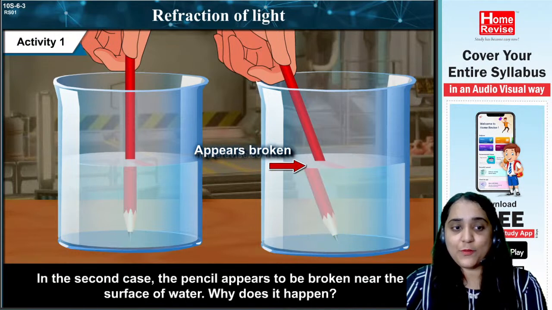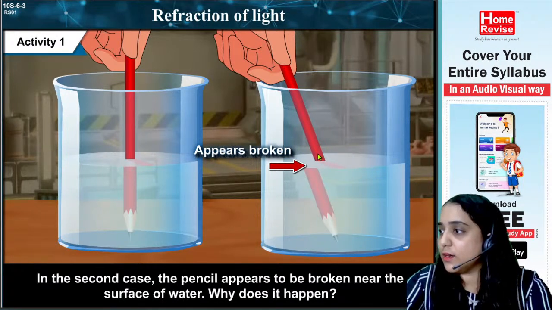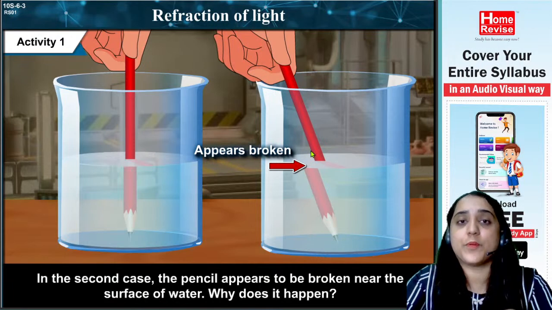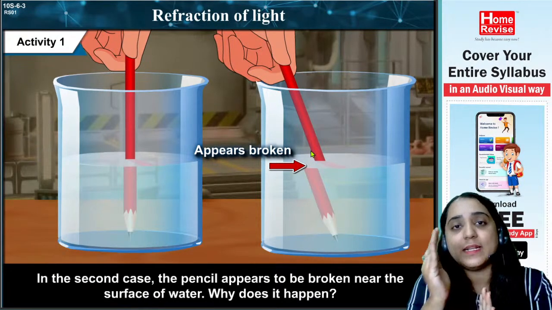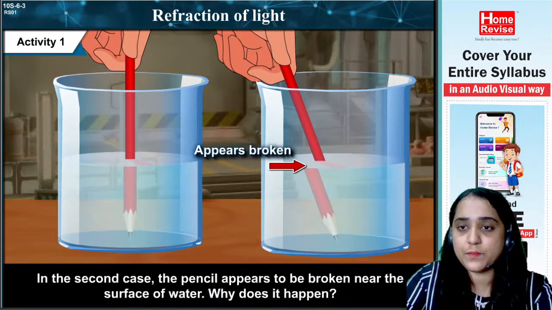Why does this happen? This is a very interesting thing. This is the same pencil, but when it is outside the glass it is different, and when it is inside it appears to be broken. It appears to be slightly shifted. Now what exactly is the reason behind this? Let's see.